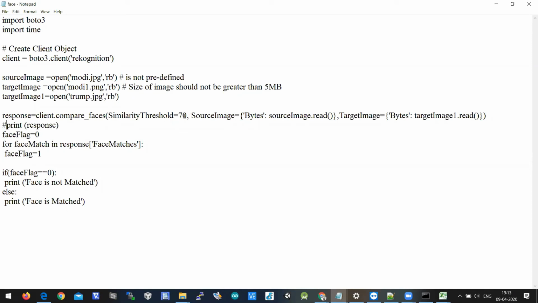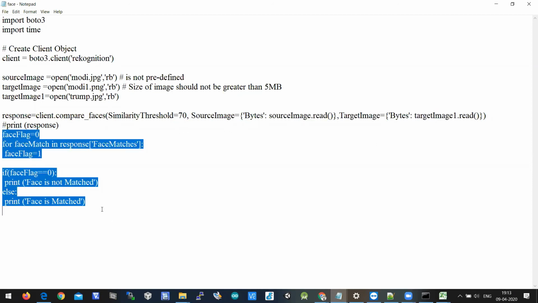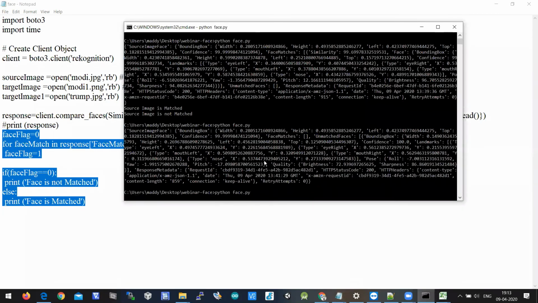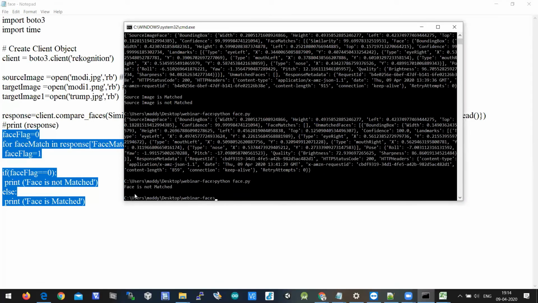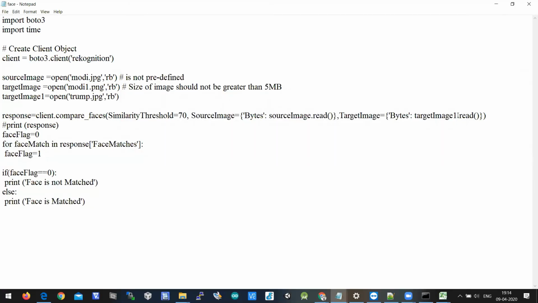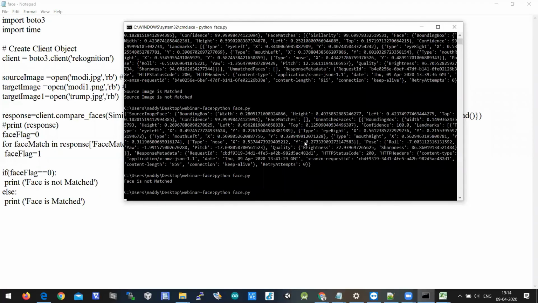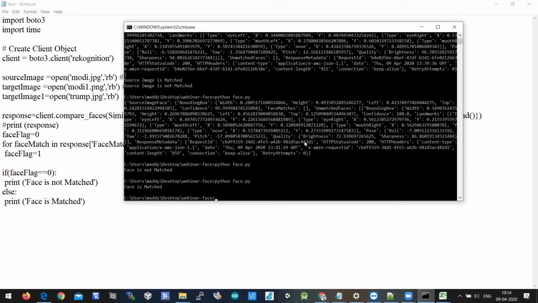So here I'm passing the MODI image as source image and target image one, which is the Trump image. I wrote a simple logic. Let's run the program. You'll understand. Now it is printing faces not matched because I have passed the MODI image and the Trump image. I'll pass two MODI images. So let's save the program and run it. Now it should print faces matched.